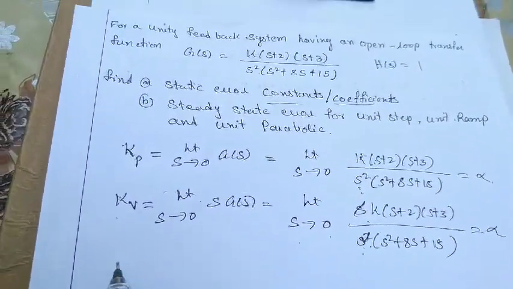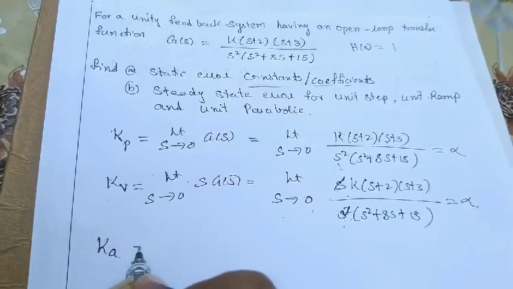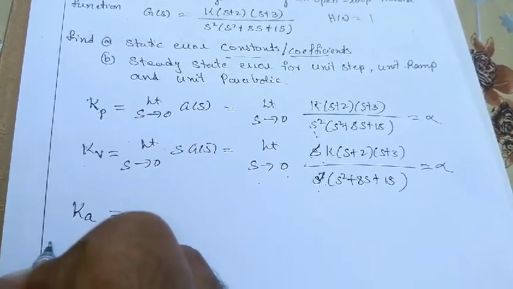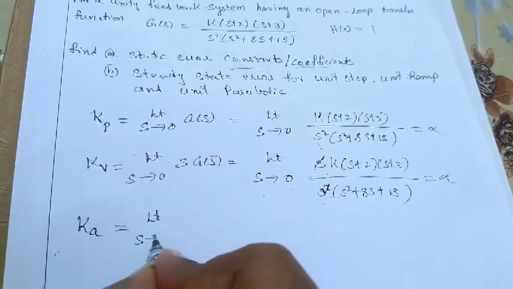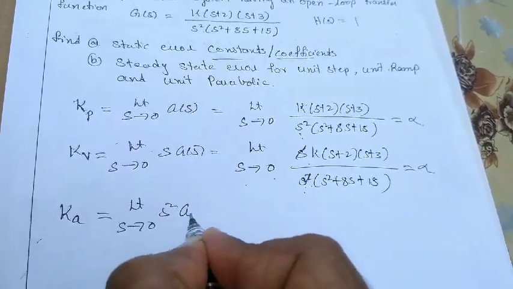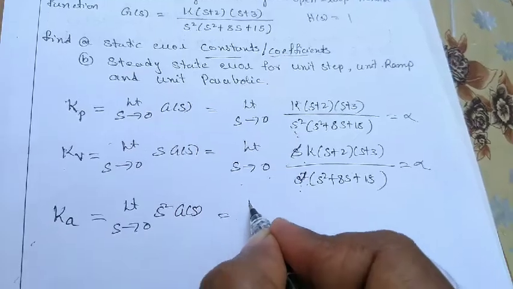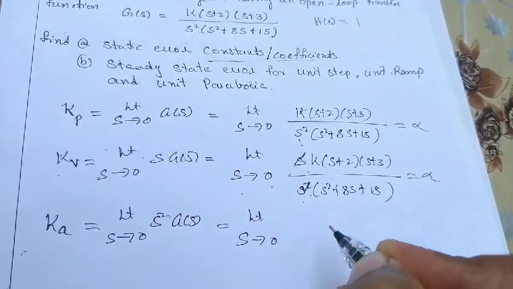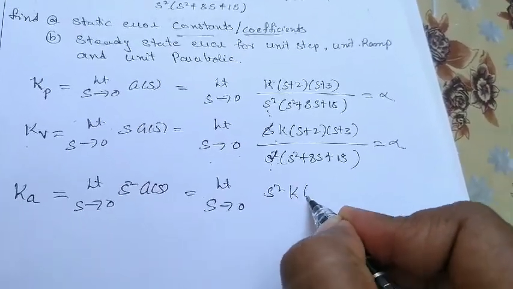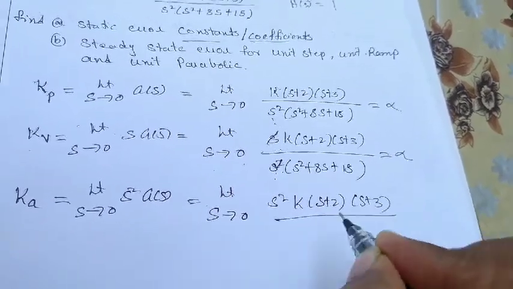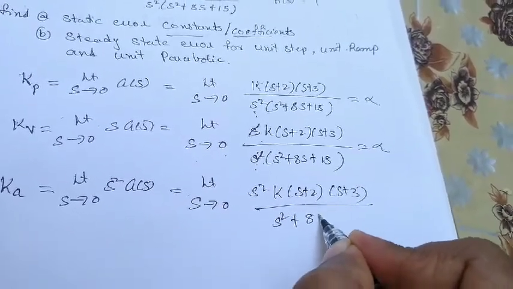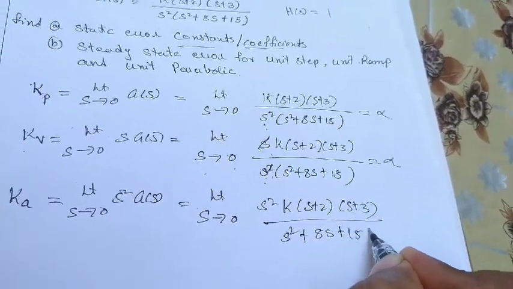Next, the steady state error constant Ka. What is that? Acceleration error constant. So for this formula, limit s tends to 0, s square into g of s. So here limit s tends to 0, s square k into (s plus 2)(s plus 3) divided by s square into (s square plus 8s plus 15).